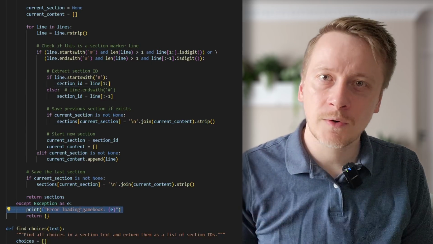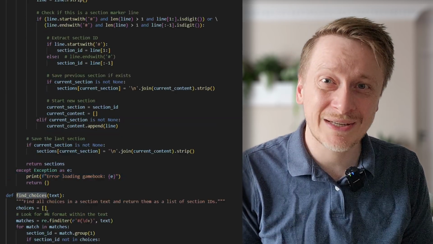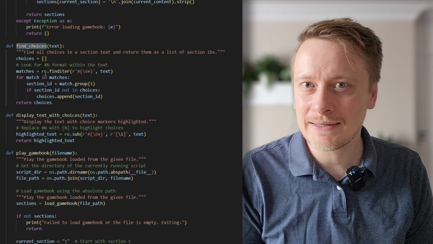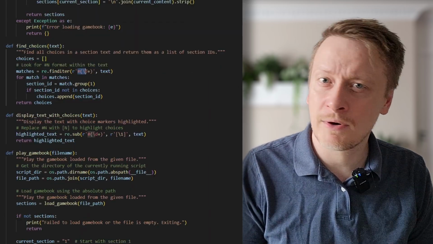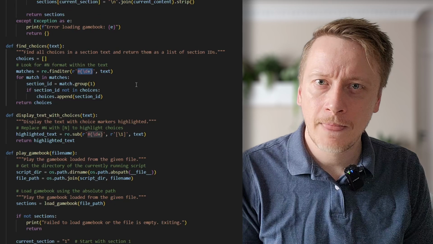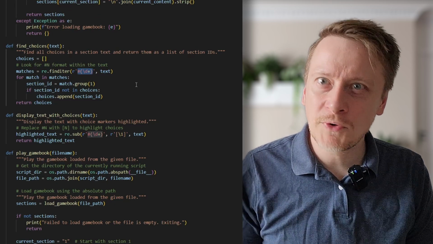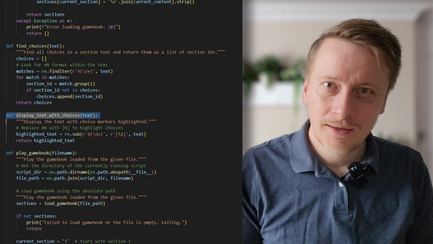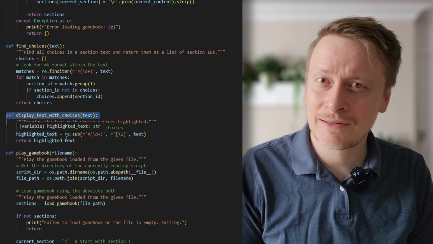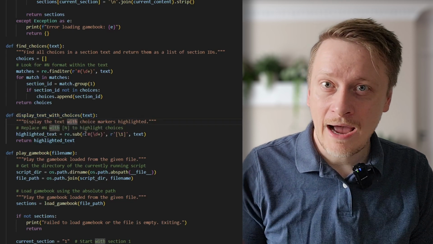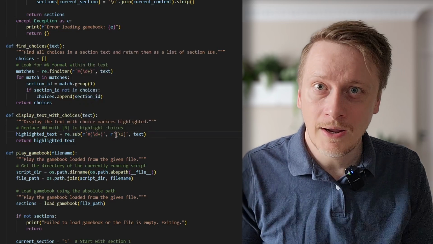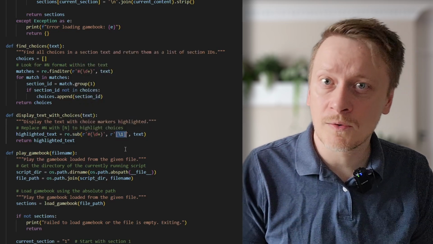Next, we've got find choices, which uses a regular expression to scan the story text for choice references, like #2 or #5. The regex here finds a hash followed by one or more digits and captures just the number. That's how the engine knows what options the player can choose from. Then there's display text with choices, a neat little function that highlights the choices in the story. It uses re.sub to replace things like #4 with [4] in brackets, making options stand out clearly in the console.